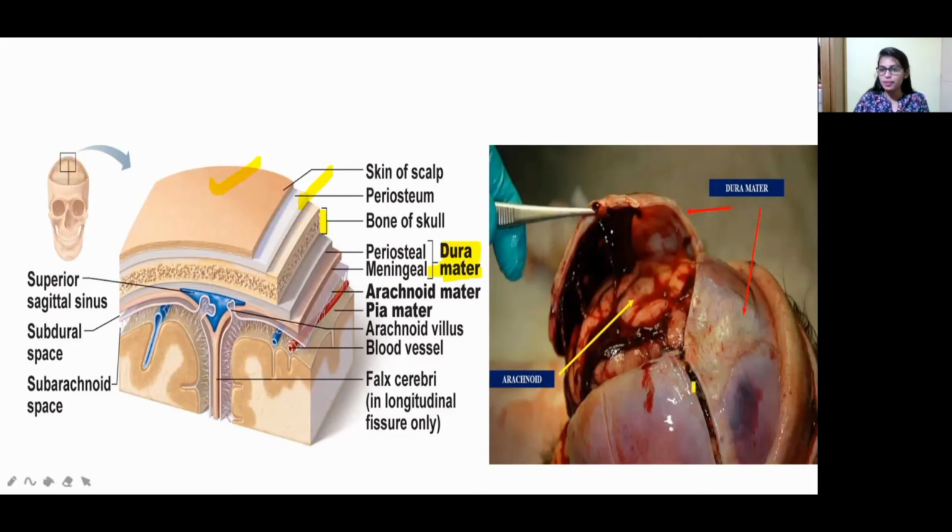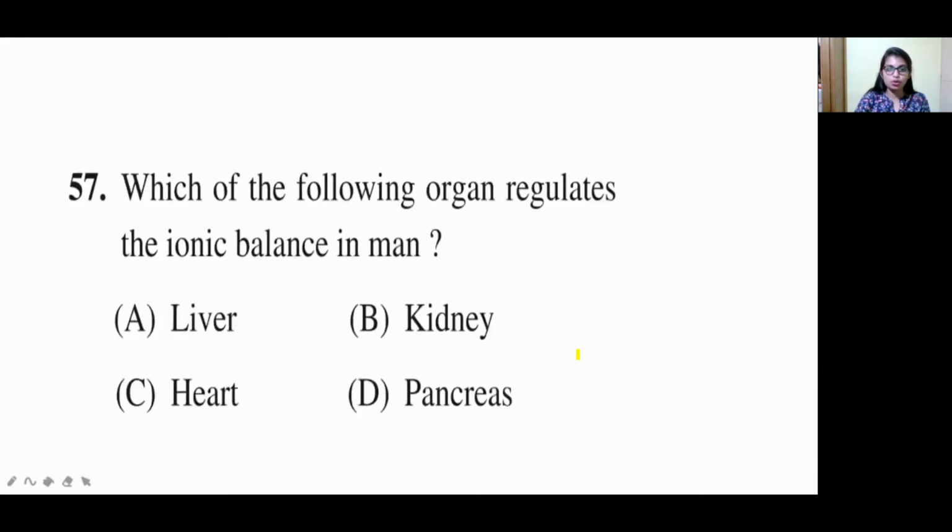You can see over here, they have removed the hair, removed the skin, and also removed the skull bone. So inside the skull bone, this is our brain, which it protects. Okay, so the layer is present, this one, this and this. So this is what is called the dura mater. Okay. So now let us move on to the next question.